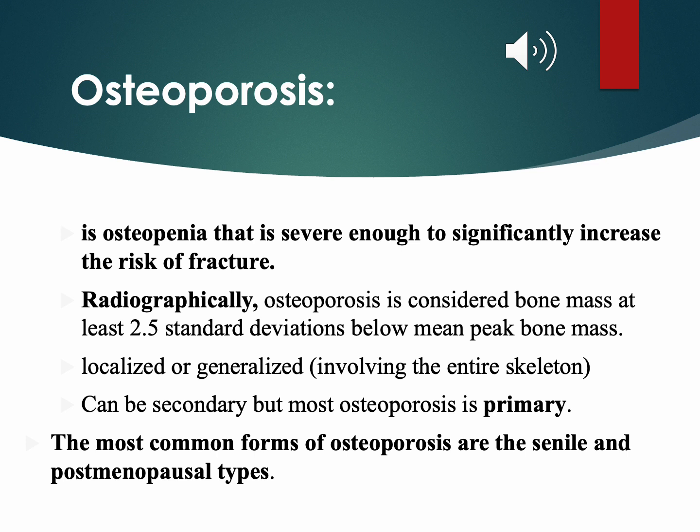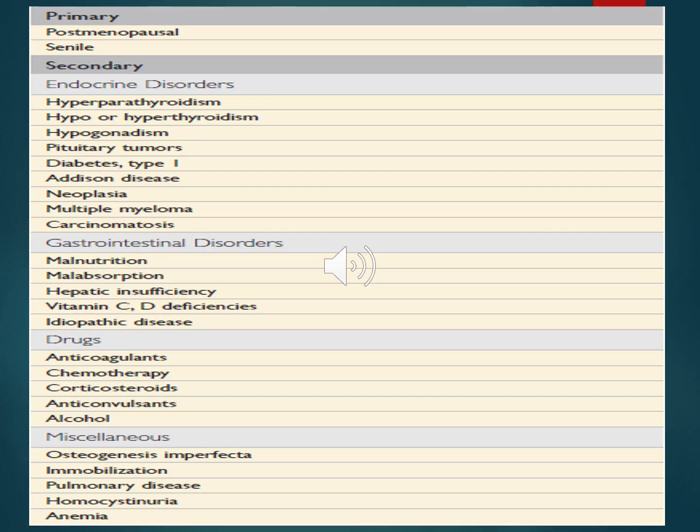Osteoporosis can be localized, involving a single bone or joint, or generalized, involving the entire skeleton. It can be secondary, but most commonly it's primary. The most common forms of primary osteoporosis are the senile and the postmenopausal types. Based on the underlying etiology, primary and secondary osteoporosis are further classified into the subtypes highlighted in this table.